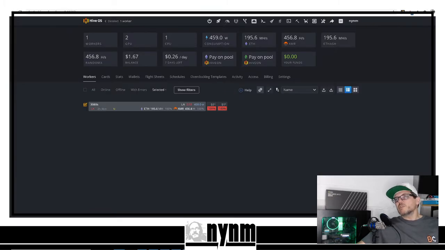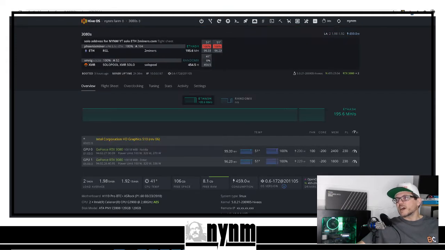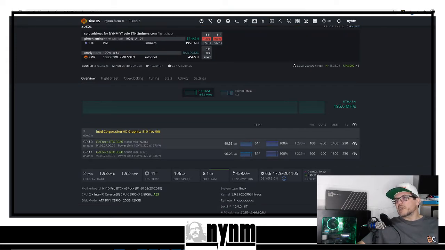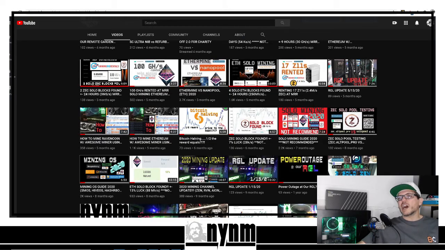And once again, we do have currently a couple RTX 3080s. We're getting 195.6 mega hash per second with 2 GPUs. That's right, that's 2 good RTX 3080s, and we're using HIVEOS to control those. And here you can see that we've got 99.33 mega hash per second on the NVIDIA FE, and this is running pretty darn stable, as well as 96.23 mega hash per second on that Zotac Trinity. And that's live stats using HIVEOS.